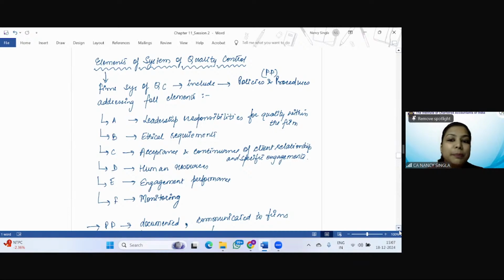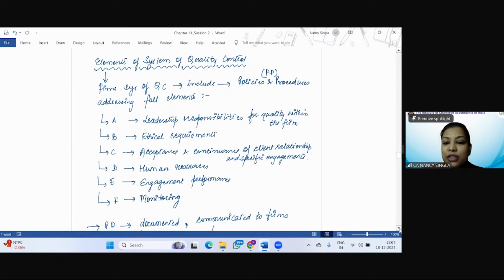So what is the purpose behind establishing such policies and procedures? To maintain the quality, to control the quality of all the engagements. Where is it contained? SQC1. Who is responsible for establishing such policies and procedures? It is the firm that is responsible for establishing the policies and procedures, right?